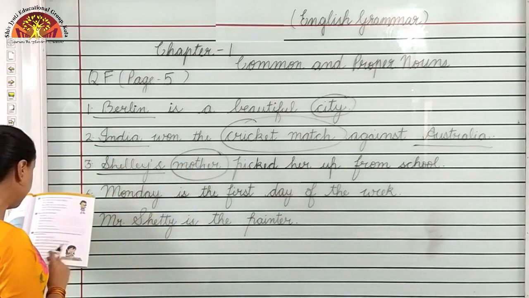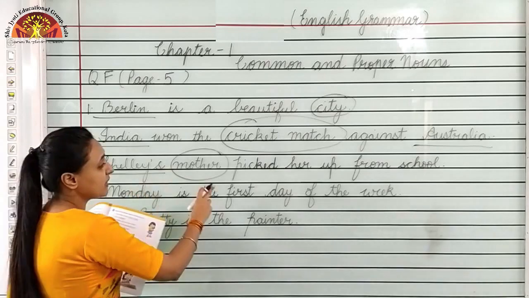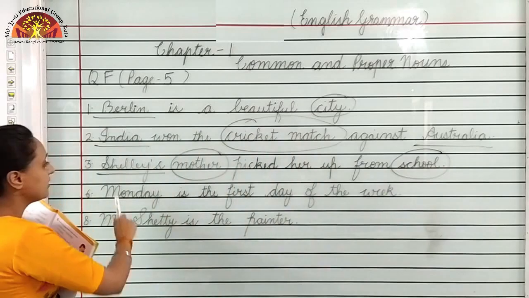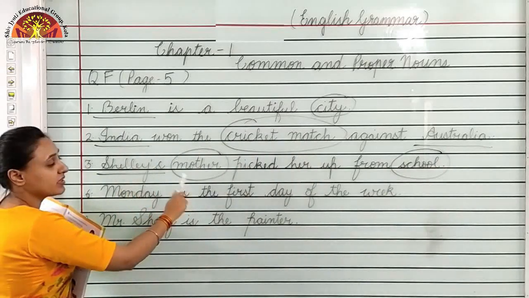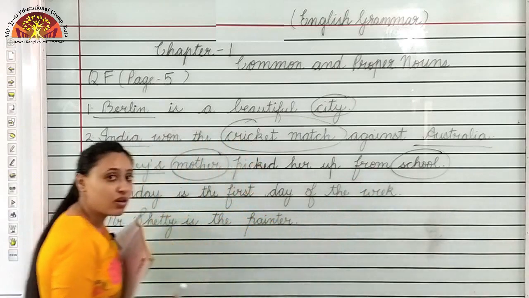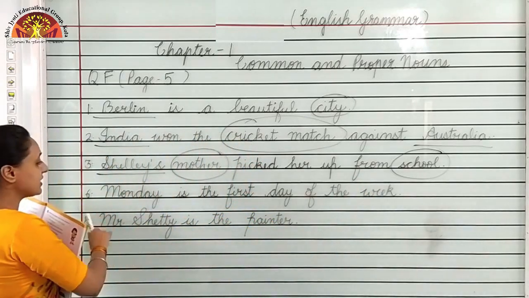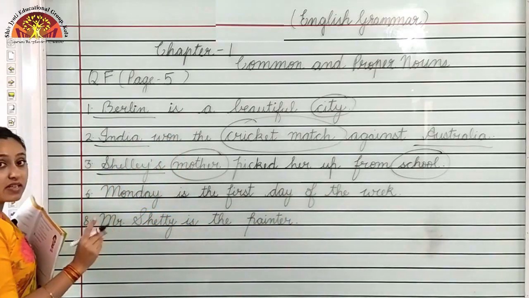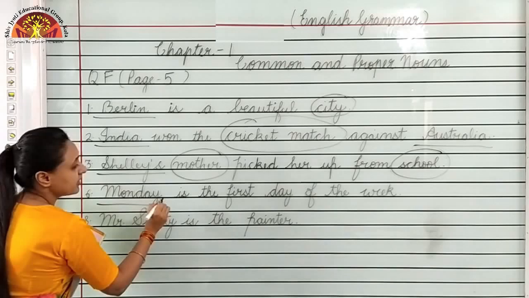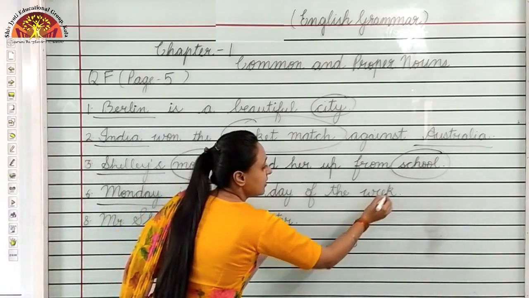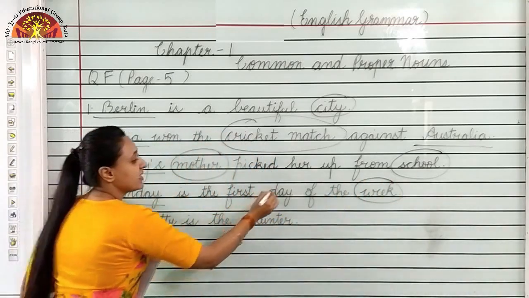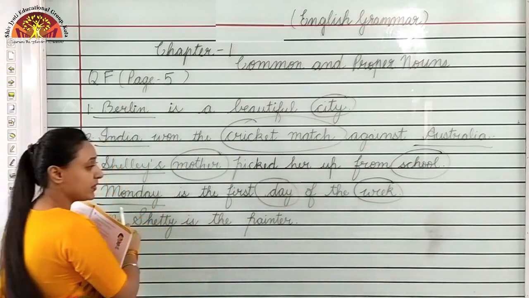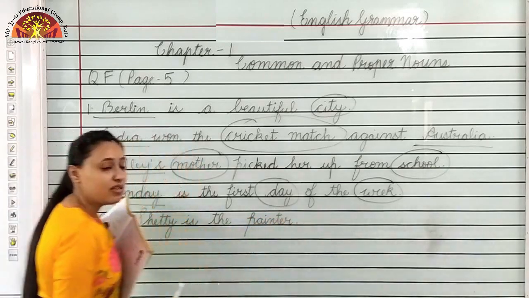Number 6. Shelly's mother picked her up from school. School is also a common noun. Shelly's is a proper noun, mother is a common noun, school is a common noun. Monday, number 6, Monday is the first day of the week. So, Monday is a special name, underline it. Then, week is a common noun, day is a common noun. So, Monday is a special name, proper noun, day is a common noun, week is a common noun.